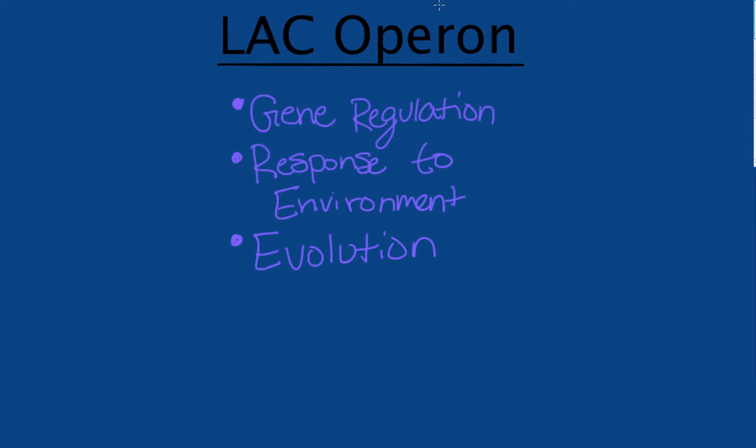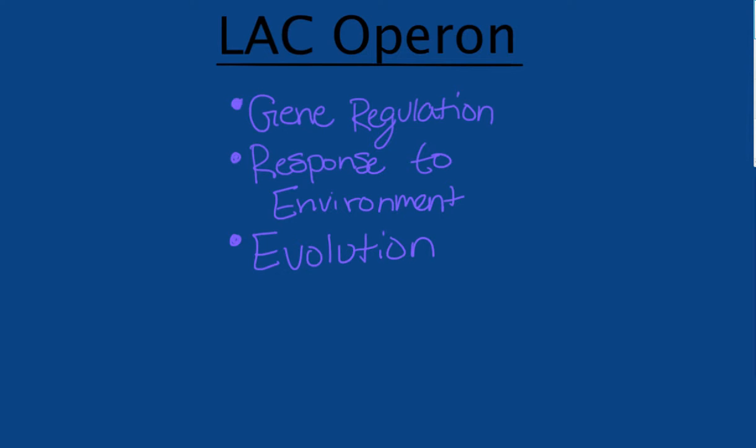Today we're going to be discussing the LAC Operon. The LAC Operon has to do with a few key processes of life, which are gene regulation, response to environment, and evolution. Evolution naturally selects for efficiency. What this means in relation to our topic today is spending only the necessary energy on expressing genes to code